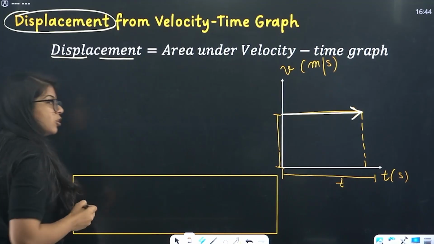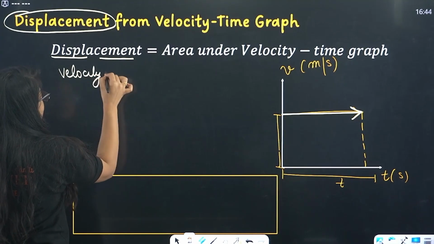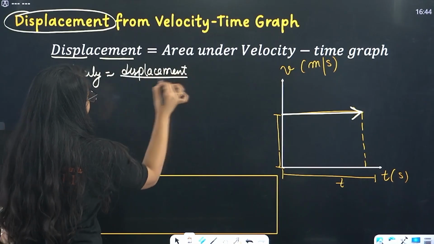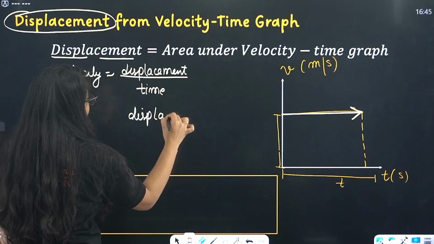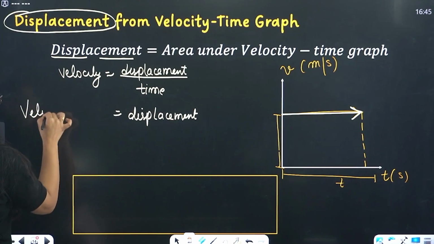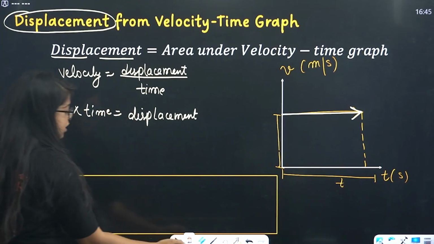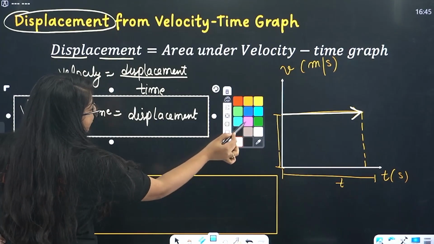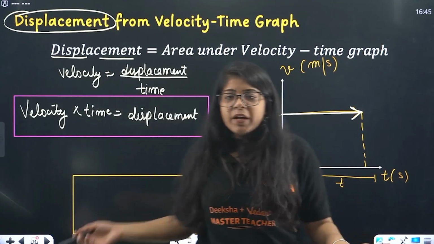Okay, ma'am, we don't study the formula of displacement. Look here. Velocity is what, beta? Velocity is displacement per unit time, right? So displacement is simply this velocity into time, right? So this will be velocity into time, beta. It is equal to displacement. So this is the formula for displacement. Understood? Now ma'am, how do I relate these two?